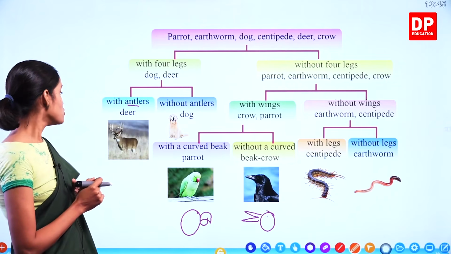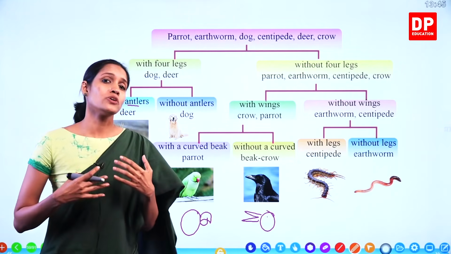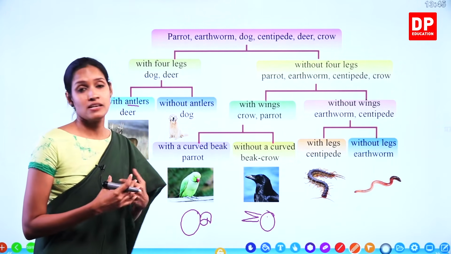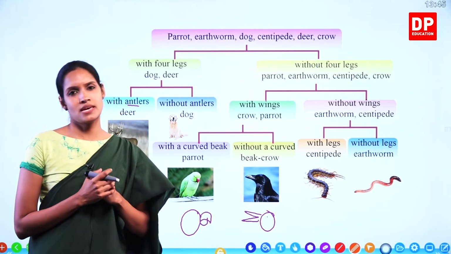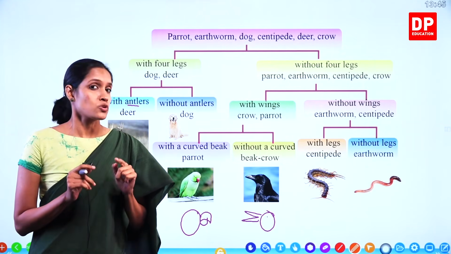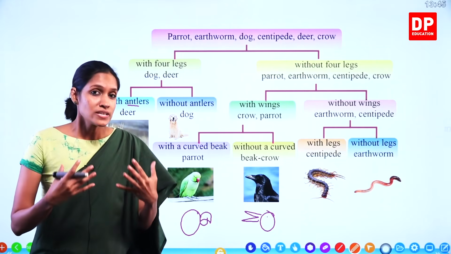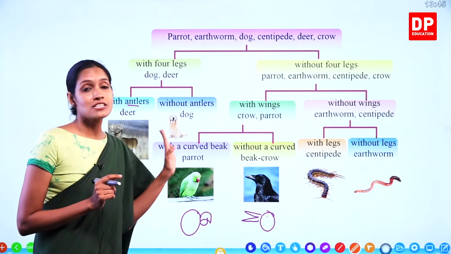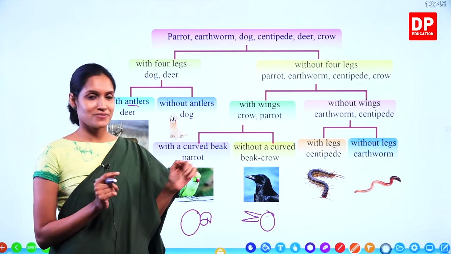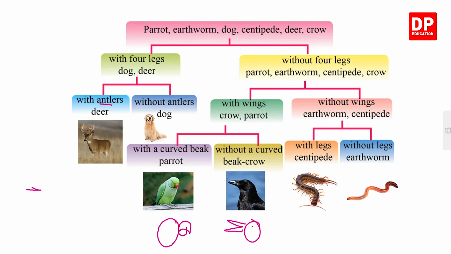Understand, children? So, you all can do this. You can practice this again and again. As I told you, this is one place that children make mistakes. Okay, children? So, don't make mistakes. Do more examples. Study this better. I'm sure you will enjoy these dichotomous keys. Understand, children?